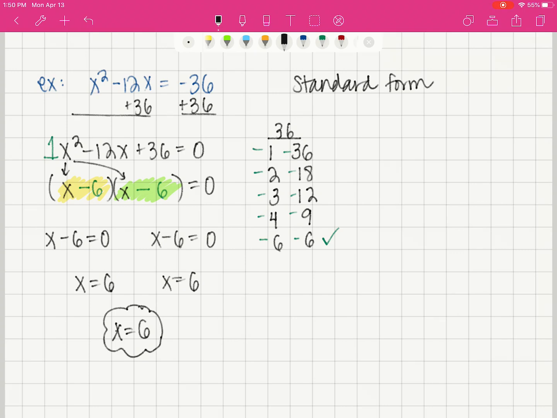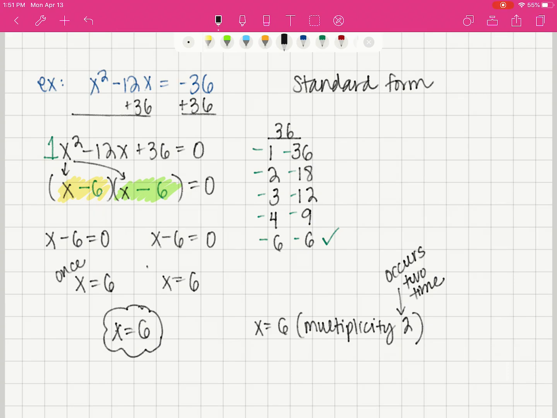Now, in future math classes, when you get the same answer twice, you get a duplicate. They write x equals 6, and then they put multiplicity 2, which means occurs 2 times. So the answer of 6 occurred twice. Once, twice. But for Algebra 1, we just need to write x equals 6 and then just kind of think, all of the other examples gave us 2 answers, but this one only gave us 1. That's going to be interesting, and we will pull it all together.